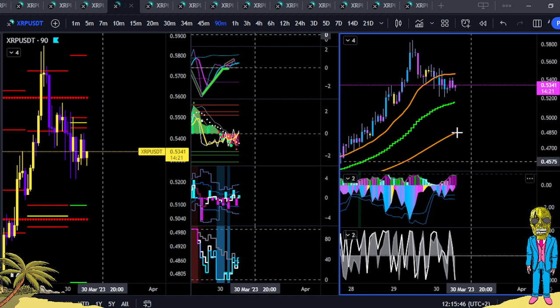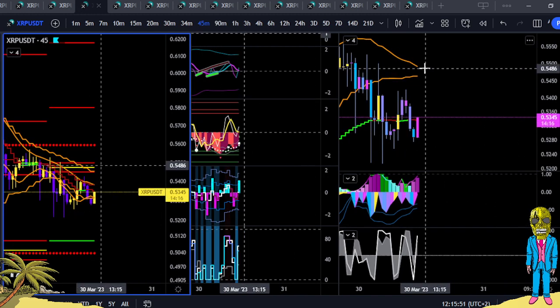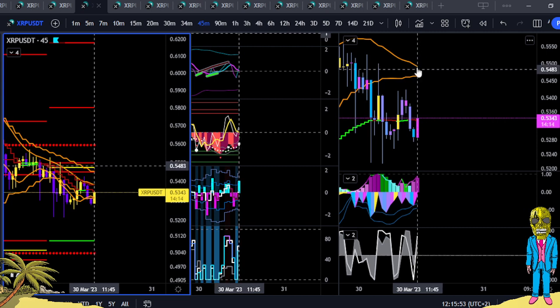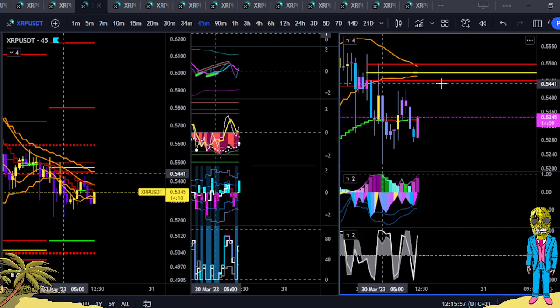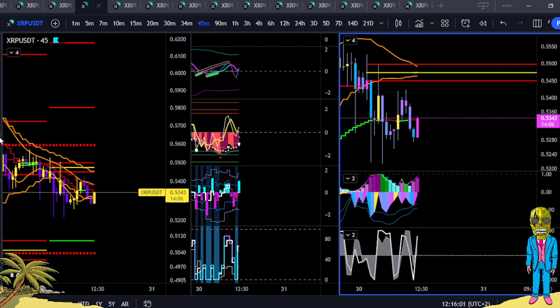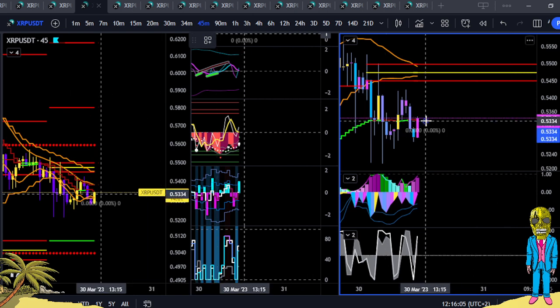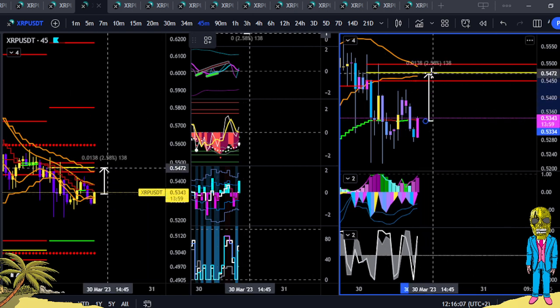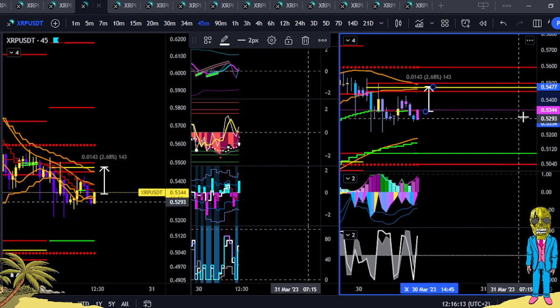So this is still a bit noisy on the 90 minute. Hit a mean. Okay, this does look like a pocket up here. Okay, perfect. Let me just show you what I'm seeing. Here you go. So this is the pocket that is being tested for. If it can hold above 53.34, look for 2.68 to the upside. Obviously, if it closes outside those red bands, it can get quite bullish.